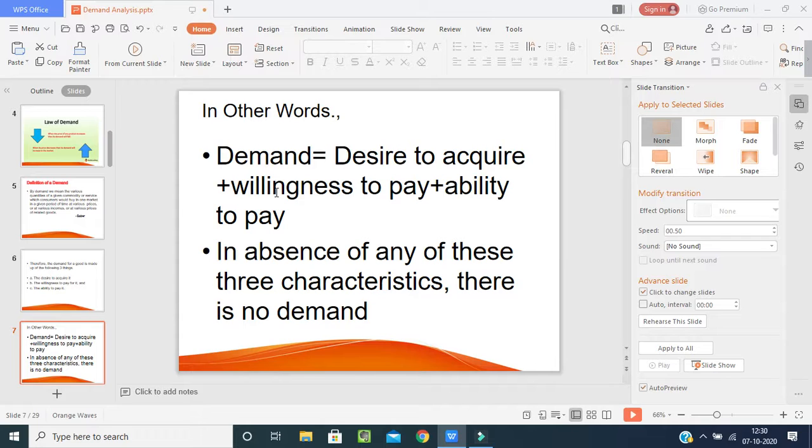Another example, there is a very big person who has a son interested in watching IPL matches. The son desires to take the TV and is willing to pay, but his father is not giving it, and he is not able to pay because he is dependent on his father as a student. He is a student of 10th standard and unable to pay because he is not earning. So demand will not be created here. All these three things should be there. In the absence of any of these three characteristics, there is no demand.